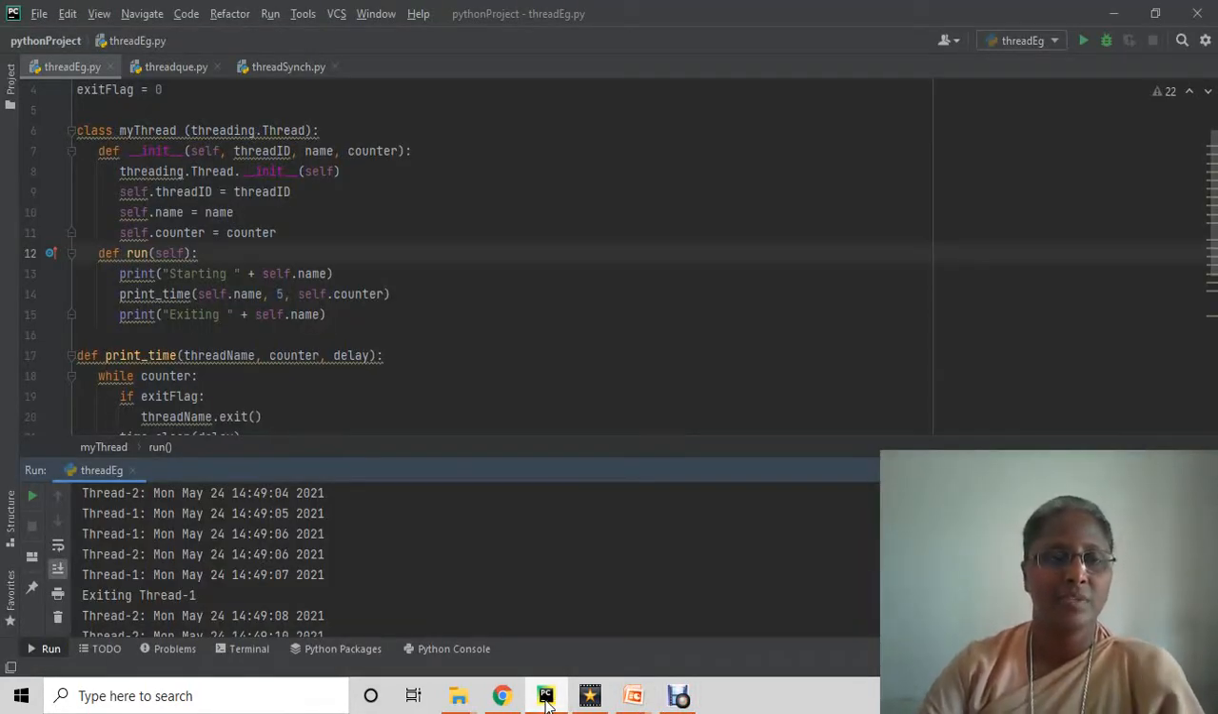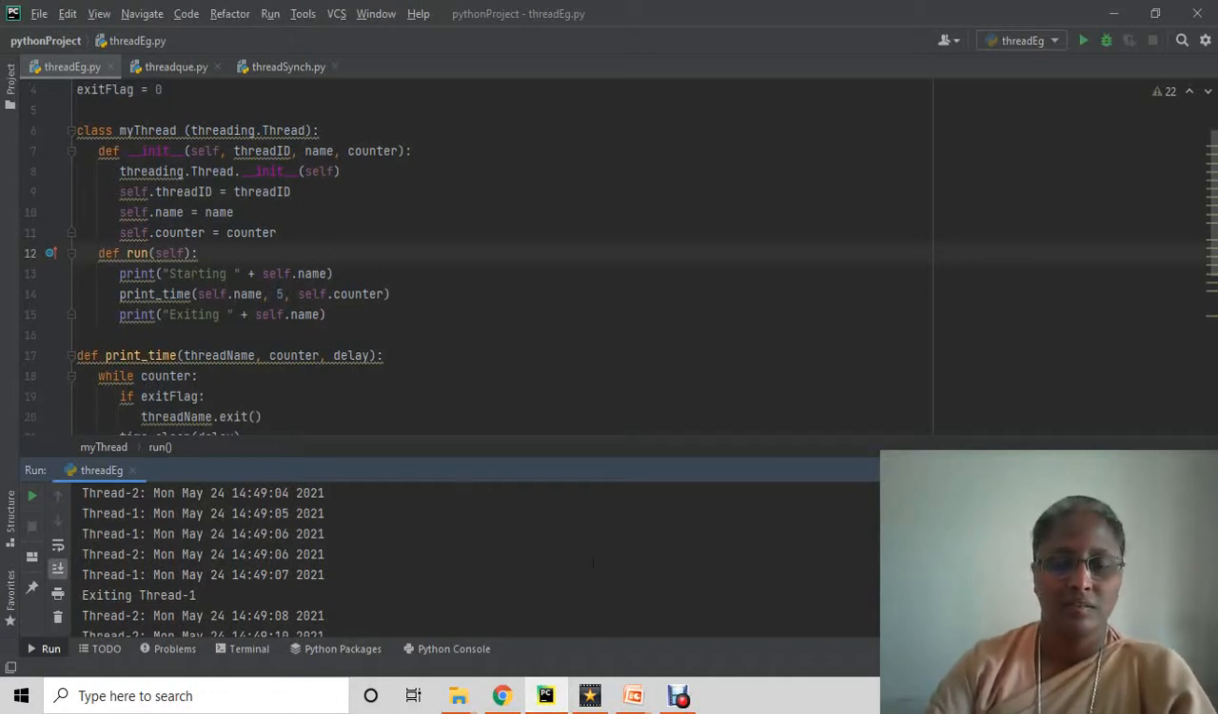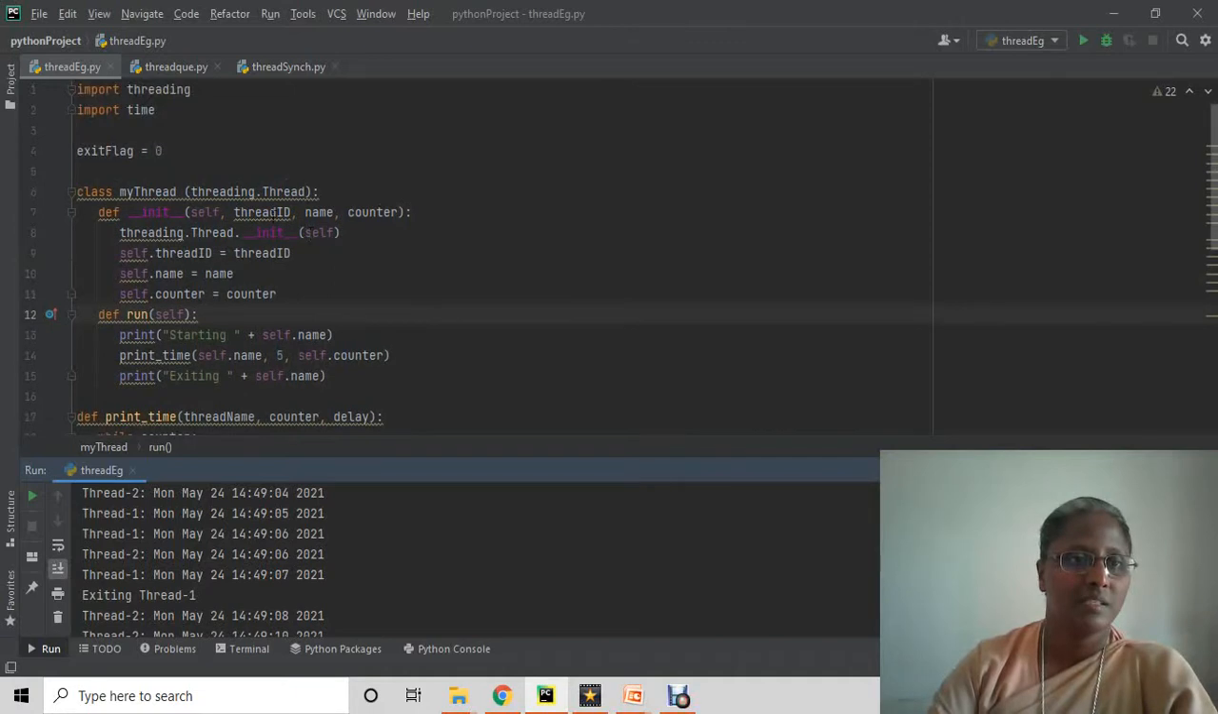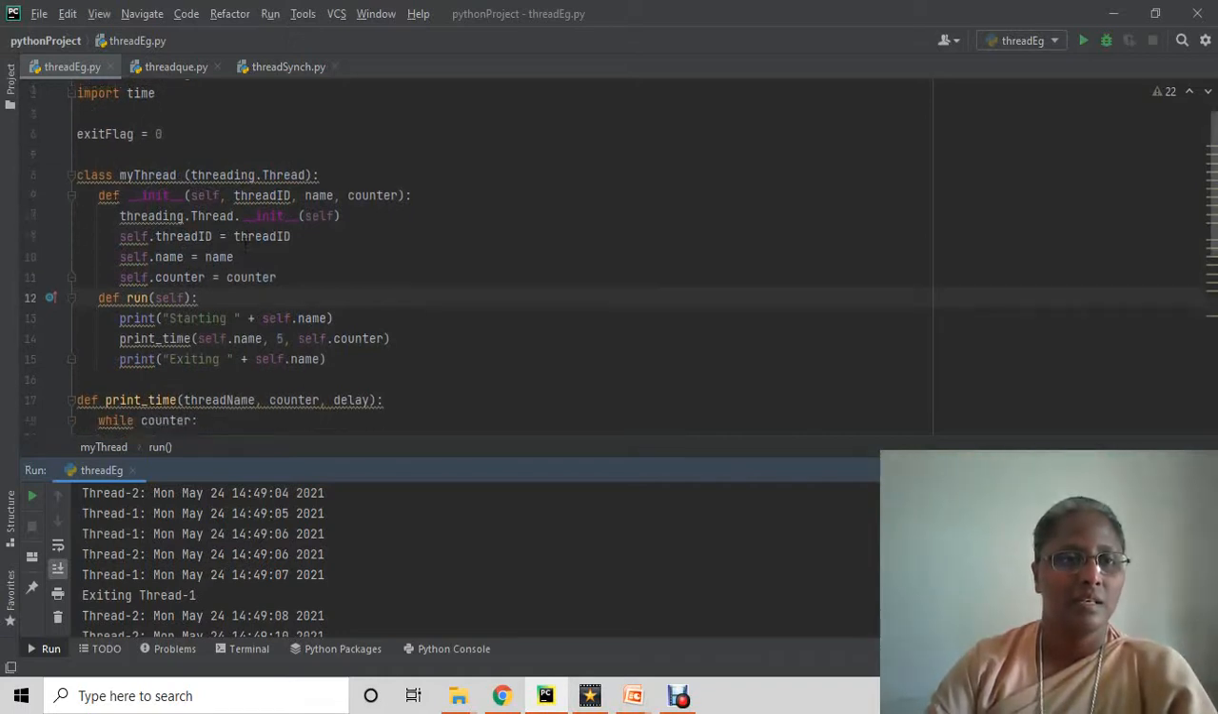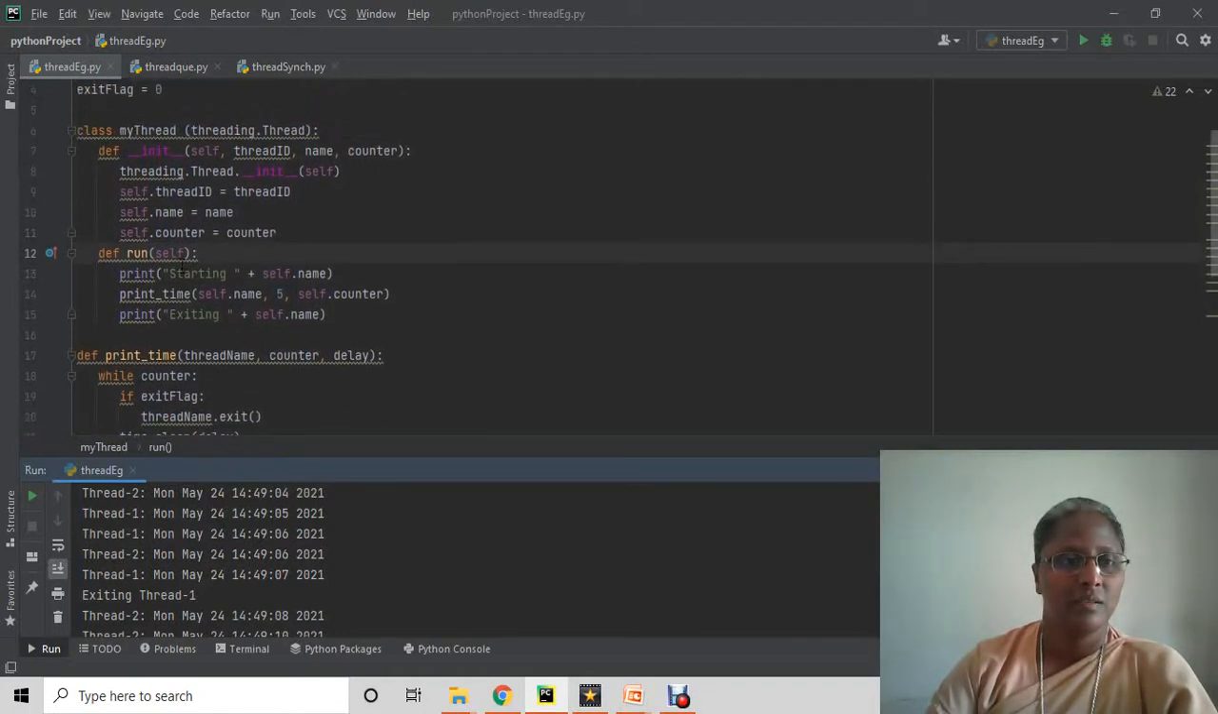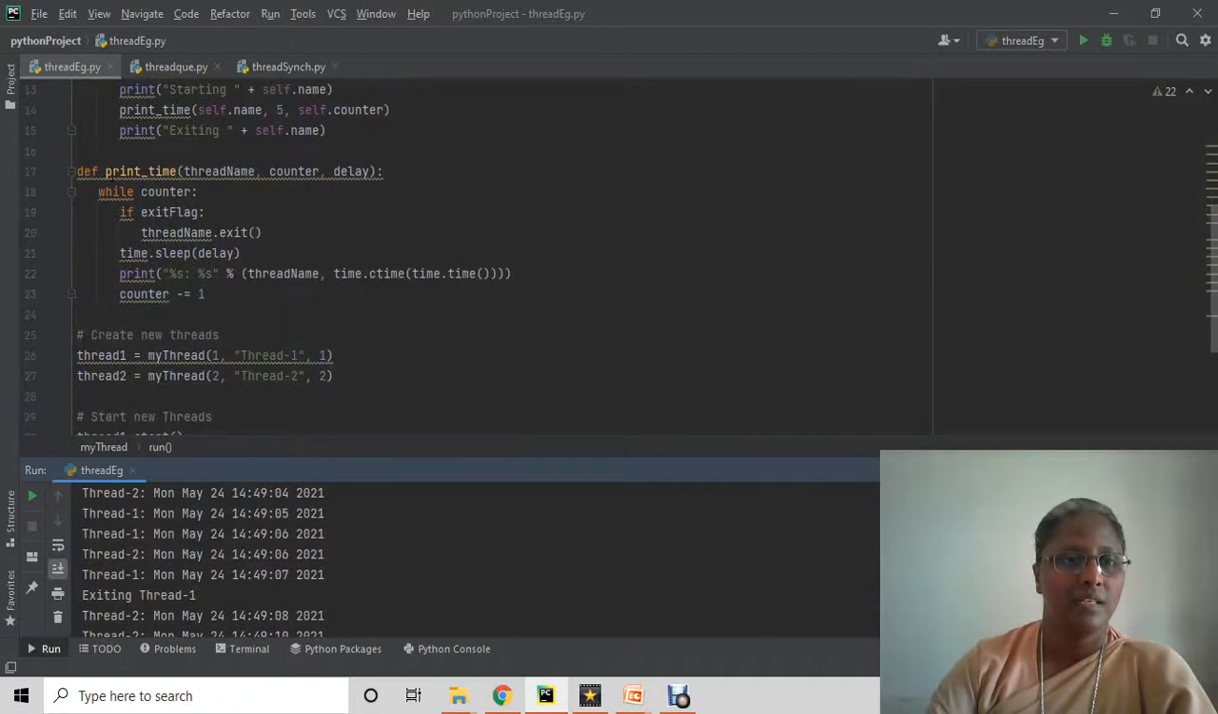Let's see some examples of threads. Let's go through a few examples using threads. So here we are importing the threading and time libraries. Here the thread class and run functions are defined. This is the init function, and the print time function helps us to see how threads are executed.